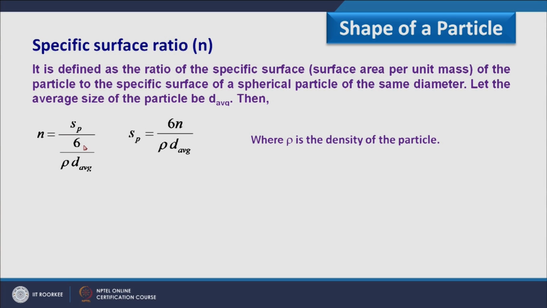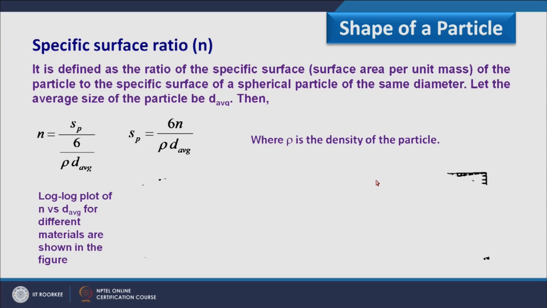How is the surface area per unit mass of a spherical particle defined? 6 by d average would be the surface area per unit volume, if you remember the shorter diameter definition, and when we multiply this with the density factor, that would be surface area per unit mass. Considering this, we can also calculate the surface area of a particle in terms of the specific surface ratio, where rho is the density of the particle.